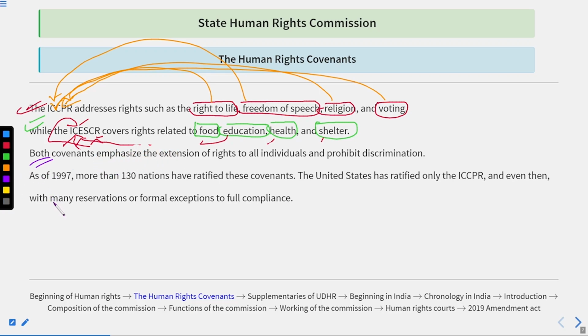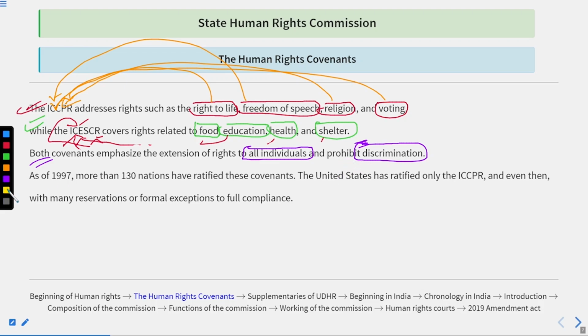Both the covenants emphasize the extension of rights to all individuals and prohibit discrimination. It means that whether it is ICCPR or ICESCR, rights are extended to all individuals. And there is no discrimination on the basis of caste, religion, the region they belong to, the nation they belong to. Okay.